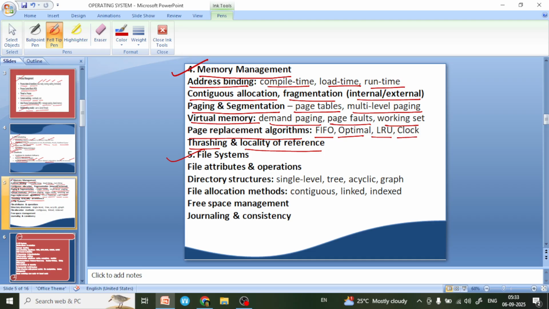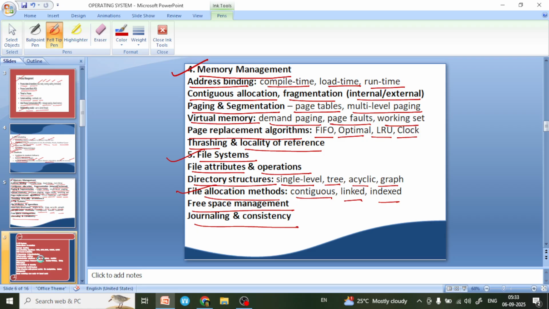After that we will learn file system, file attributes, operations, directory structures. In directory structure we will learn single level directory structure, tree, cyclic and graph, etc. File allocation methods: contiguous, linked and indexed, free space management, and consistency.